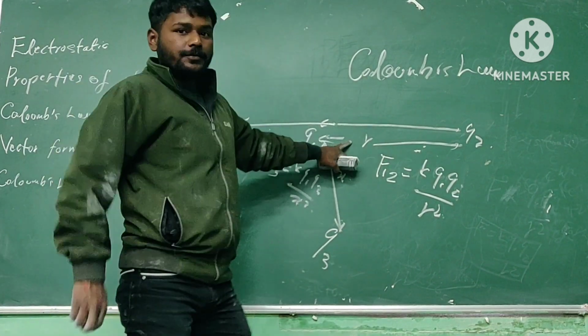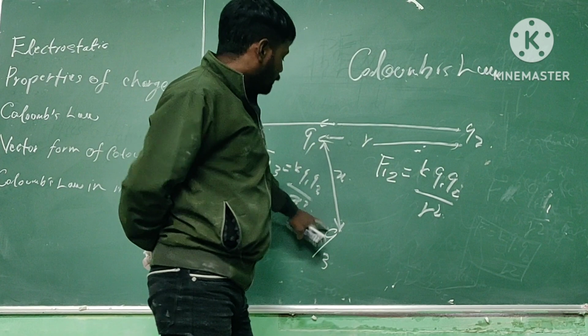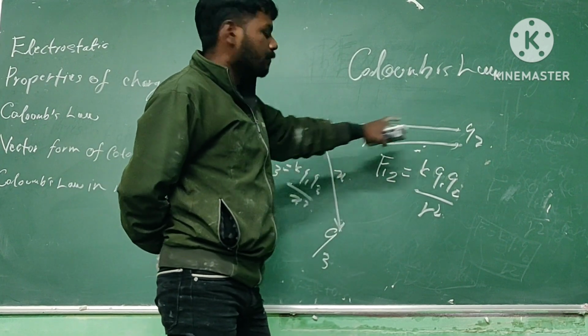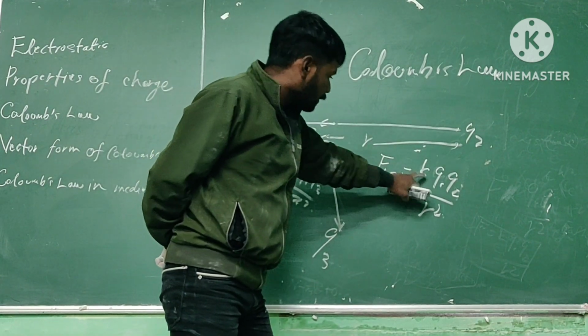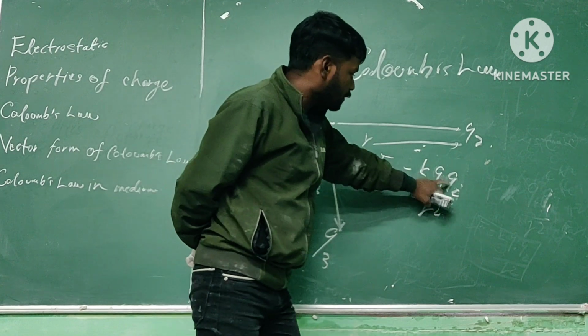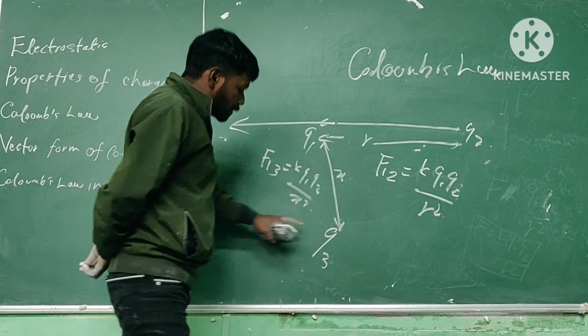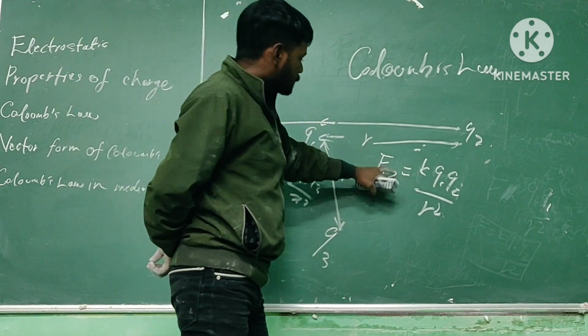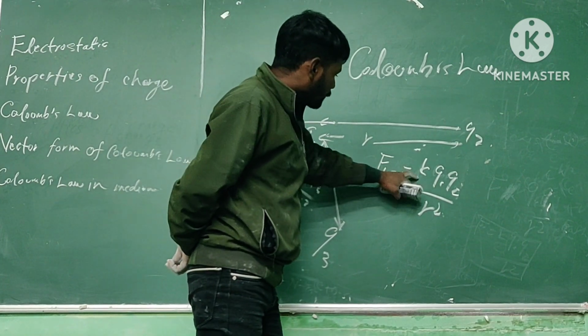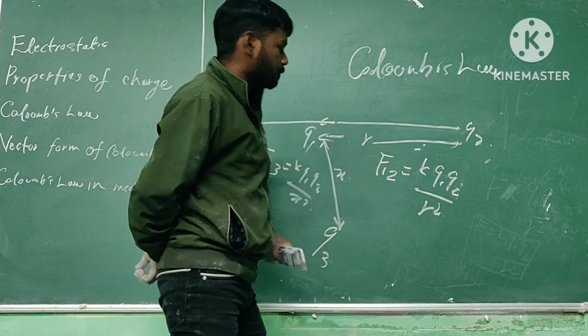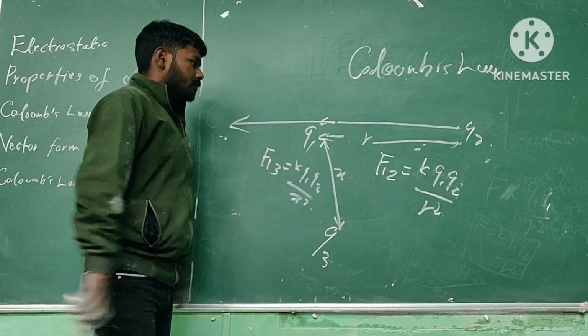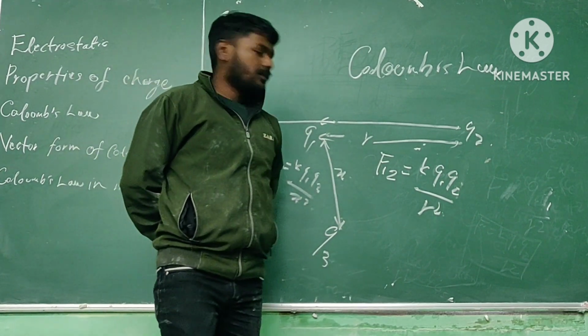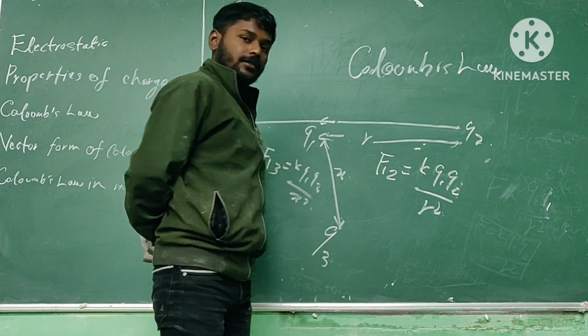We observe that when q3 was not there, the force between q1 and q2 was equal to k q1 q2 by r square. Now q3 has come, but it is the same as earlier, k q1 q2 by r square. That means the force between two charges does not depend on the presence or absence of any other charge.